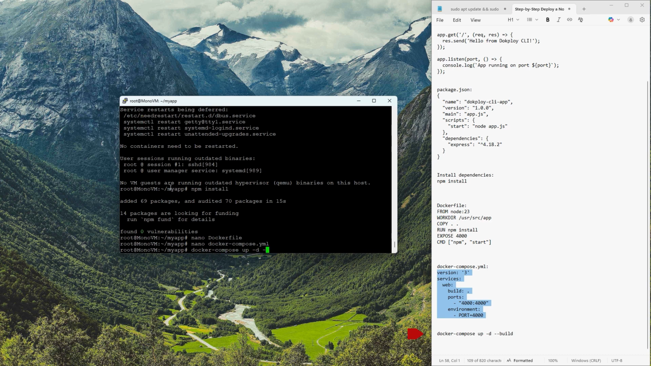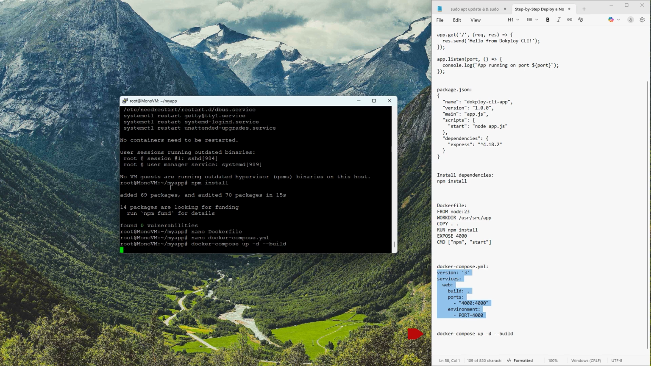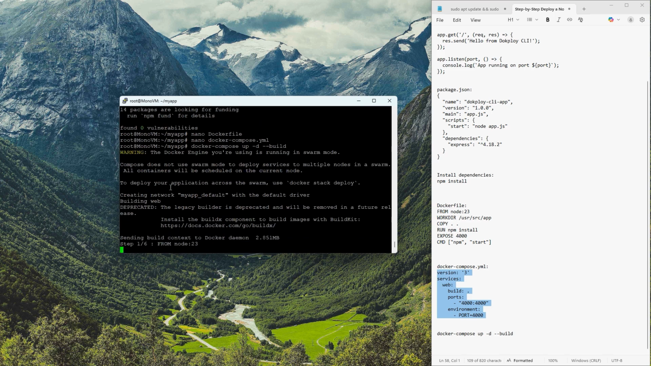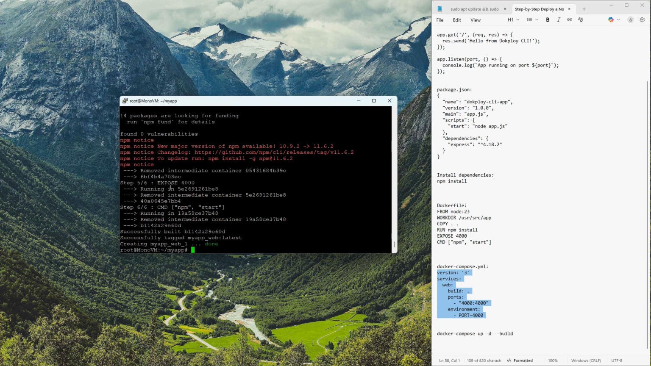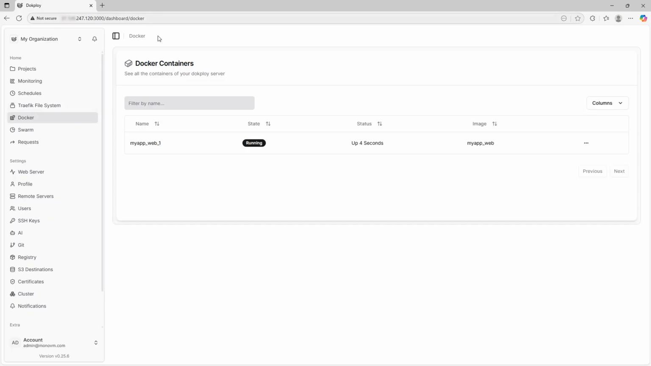Now that everything is set up, let's build and run the Docker container using Docker Compose. Run the following command. This command will build the Docker image and run the container in the background. Now that the container is running, open Dokploy and go to the Docker Containers section. You should see the container you just created.